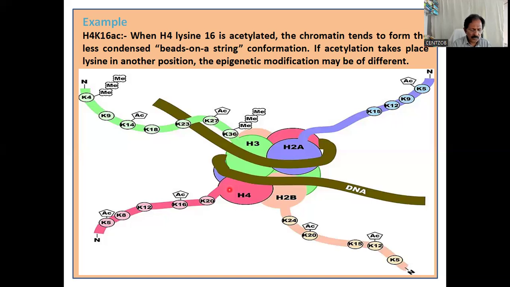When an acetyl group is added to lysine, its positive charge is neutralized. Thus, the overall affinity of histone for negatively charged DNA is reduced. In this configuration, the DNA is more accessible for transcription factors. Thus, chromatin remodeling will occur there, and the transcription is increased.